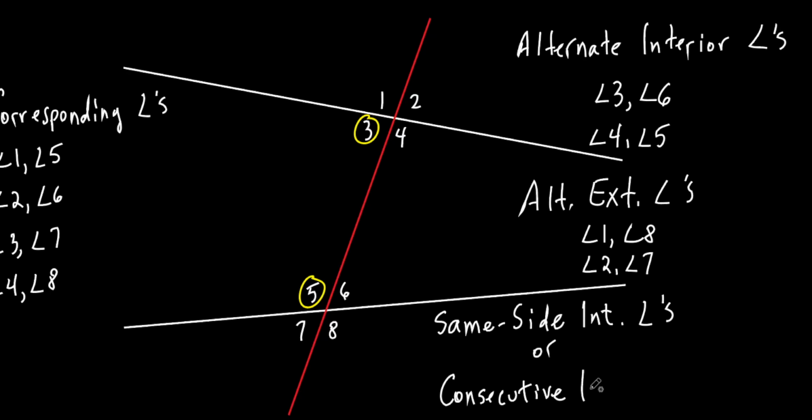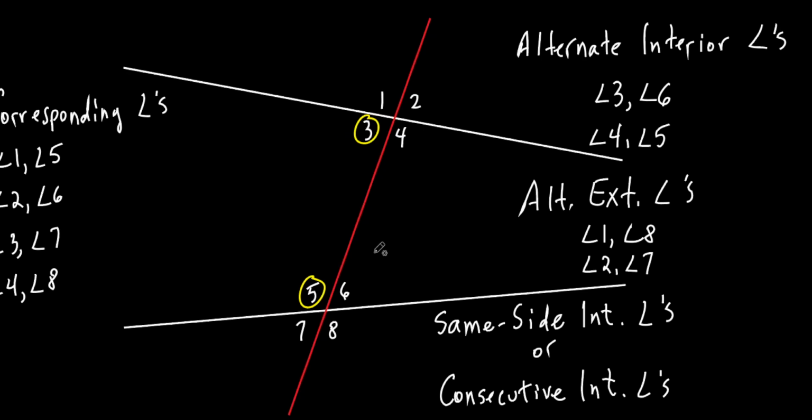I kind of like same side because it tells you exactly what you're talking about. Same side of what? The angles are on the same side of the transversal. That's right. They're on the same side of the transversal, okay? I like that.